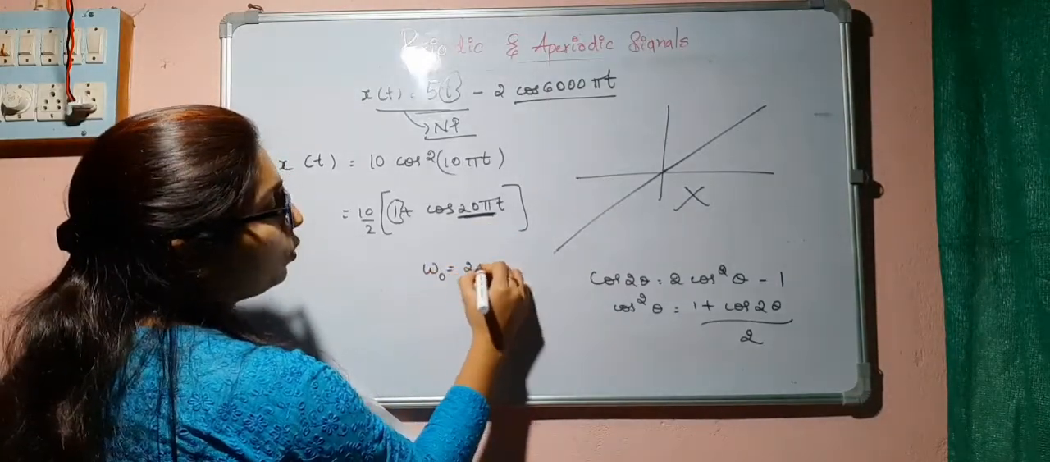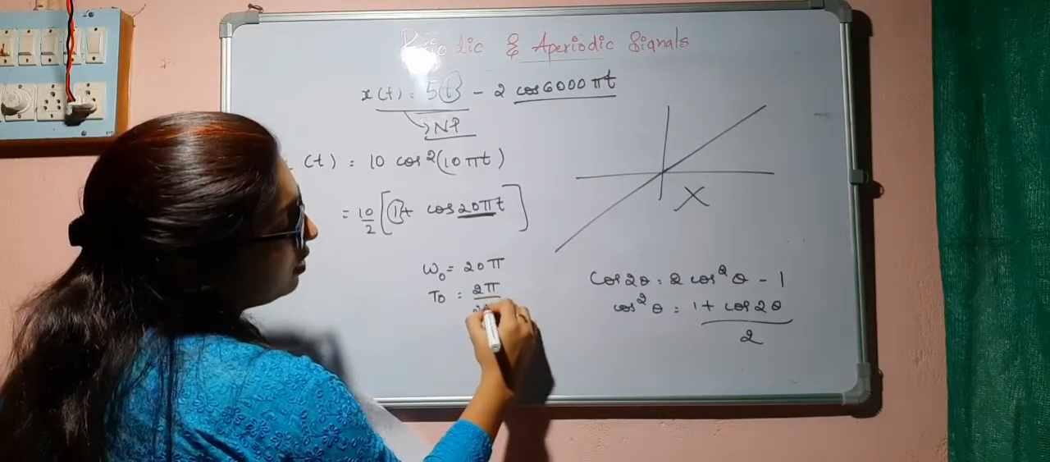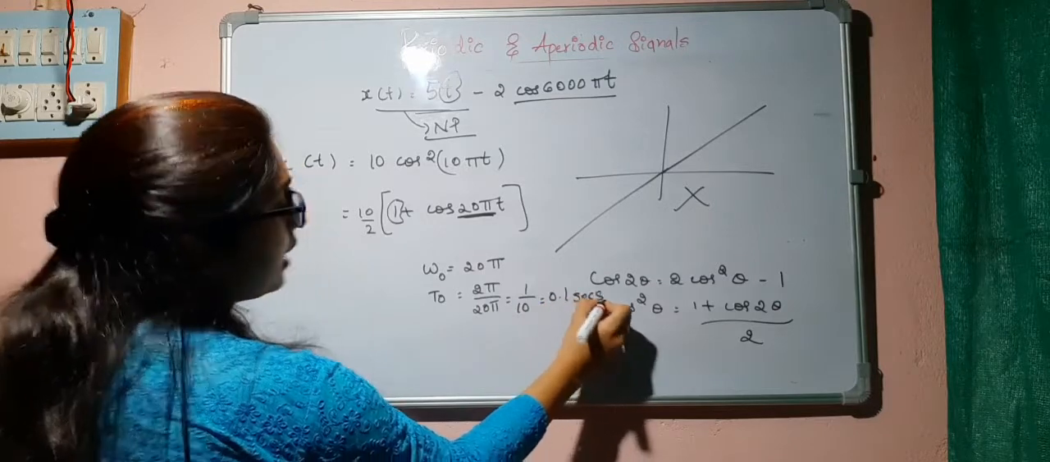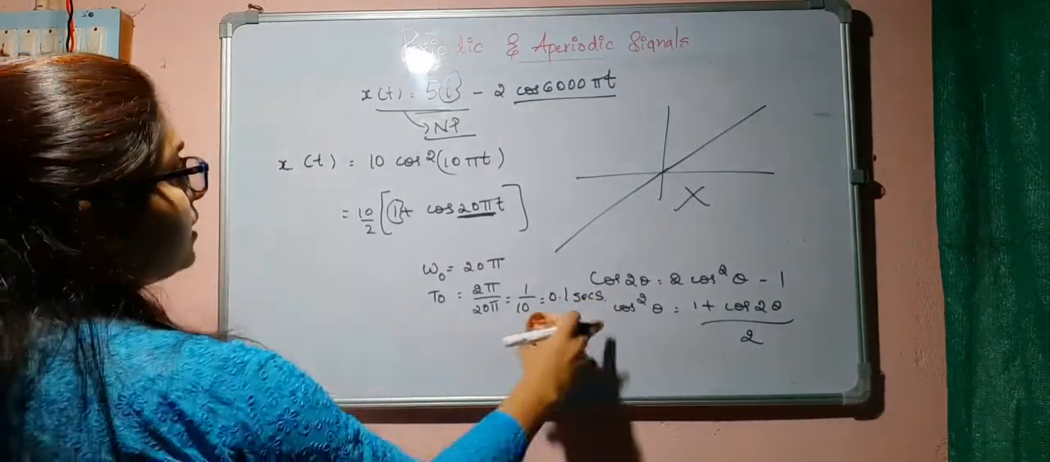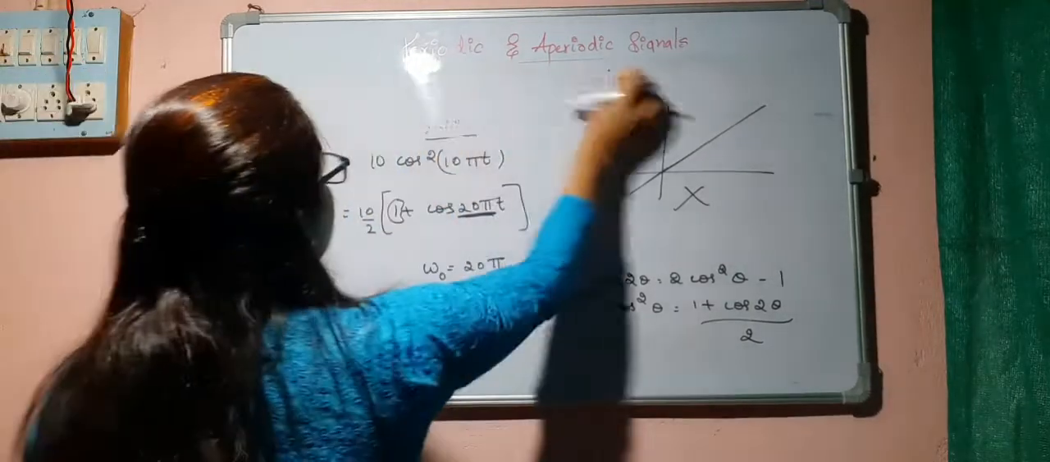Omega naught is equal to 20 pi. So T naught is equal to 2 pi by 20 pi, that is equal to 1 by 10, that is equal to 0.1 seconds. Okay, so the answer is 0.1 seconds. Next question.